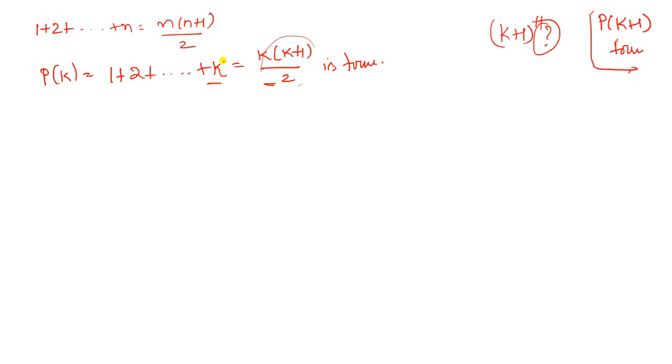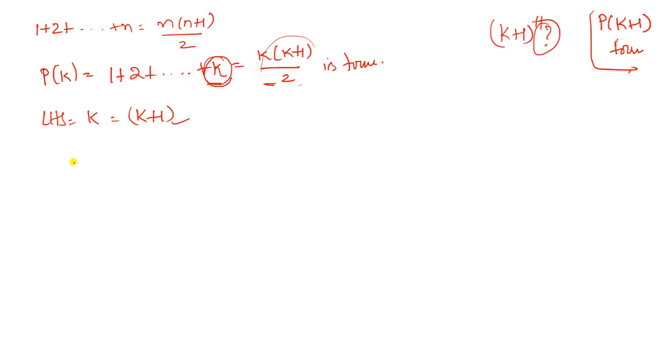So here take the LHS part, and here k is there. Just simply in place of k you have to insert k plus 1, so that you will get the required term. That means in this question, what is the LHS part? The LHS part is only the k value. So in the place of k, we just have to insert k plus 1, that means the k plus 1 term. That means we have to add k plus 1 on both sides.